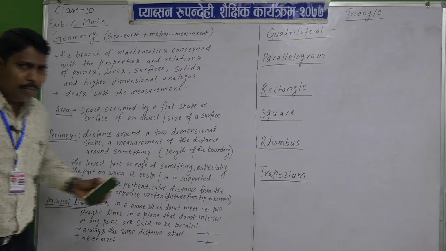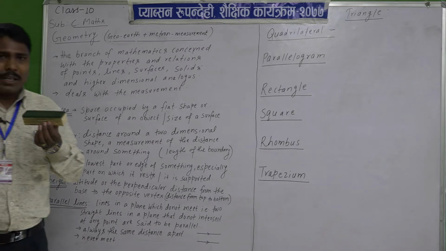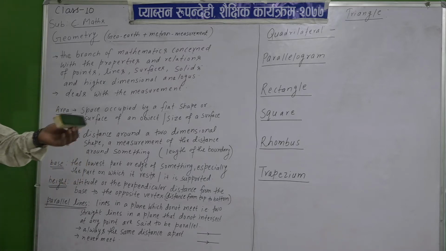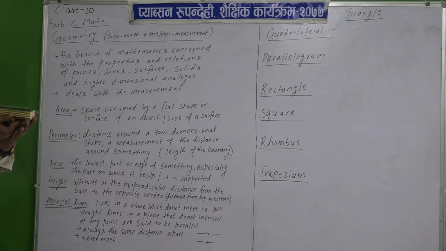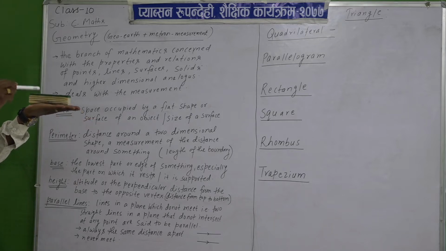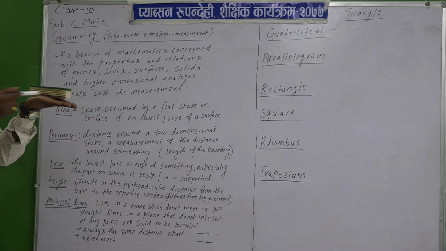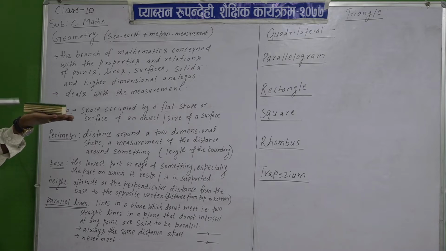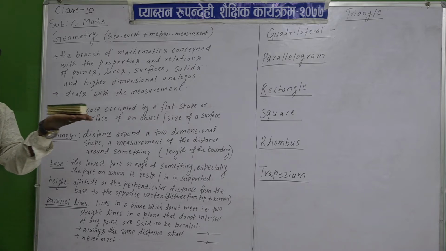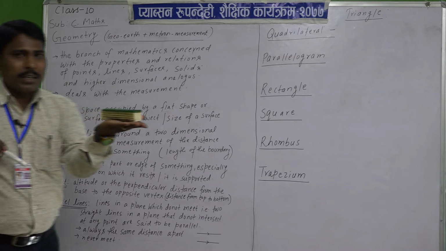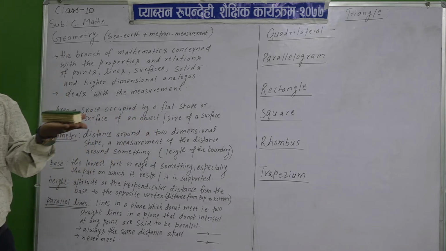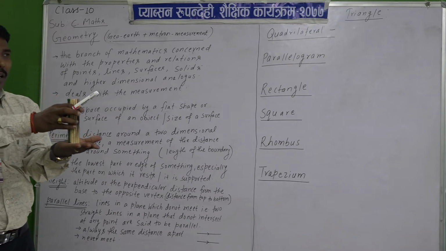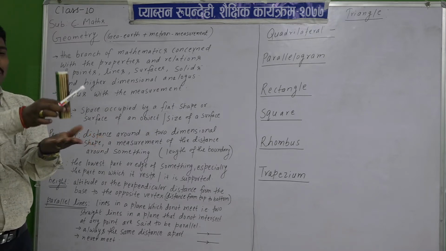And the terminology base and height we have to discuss here. What does base mean? Suppose you put this duster on your hand, then by which part is it supported? It is supported by the lowest part. The base is the part or edge of something, especially the part on which it rests. If you rest it in this way, then the base will be this downward part.